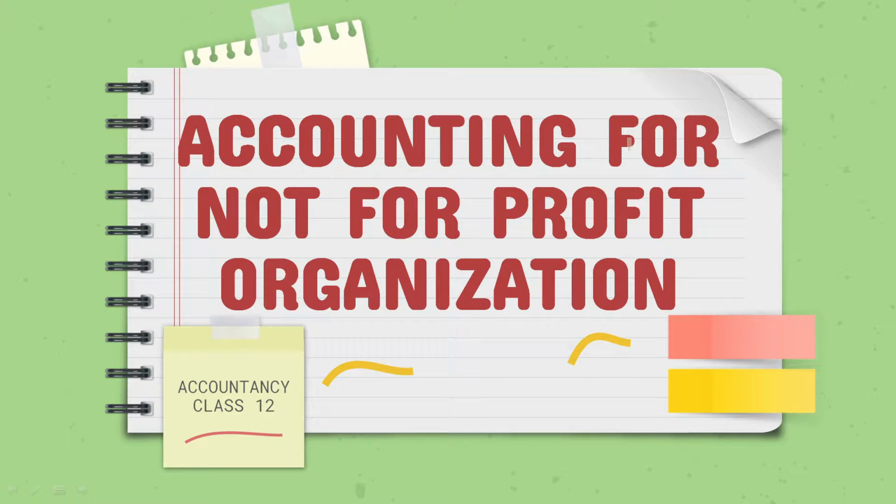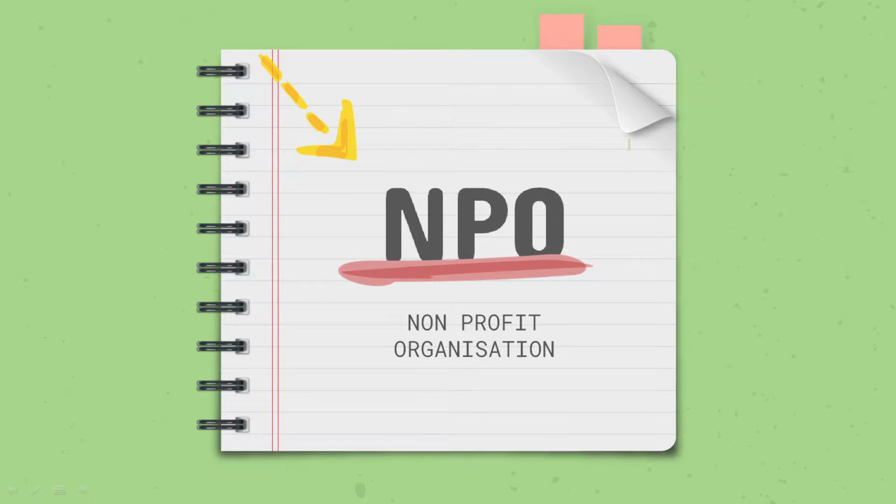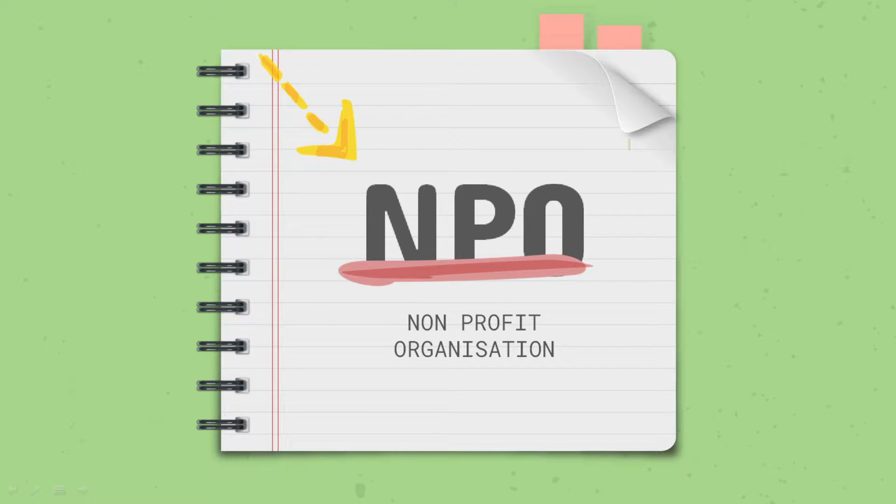Accounting for not-for-profit organization. This is the first chapter of our accountancy, and let me tell you, if you're going to continue with this, I think you should really be clear with your basics of class 11th, otherwise you're going to have a lot of issues, okay? So beginning with it, not-for-profit organization gets too long to say, so we are going to refer to it as NPO. Yes, this is the short form created by us.